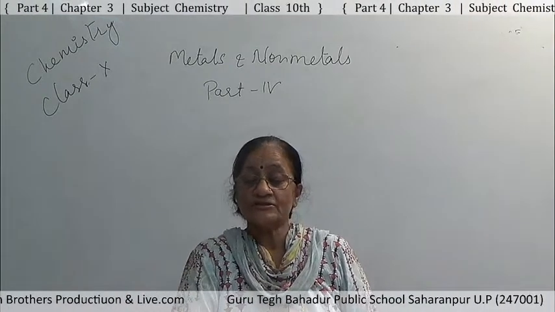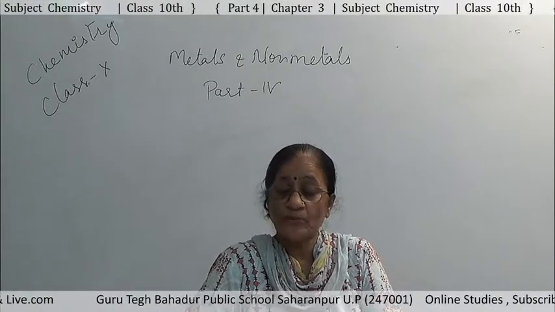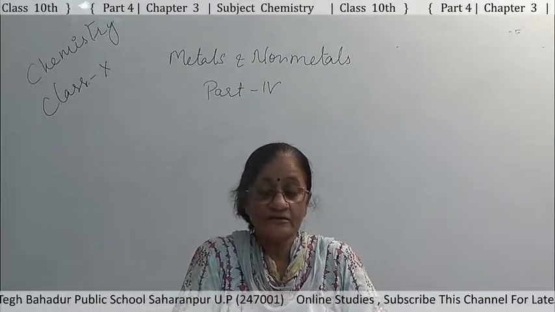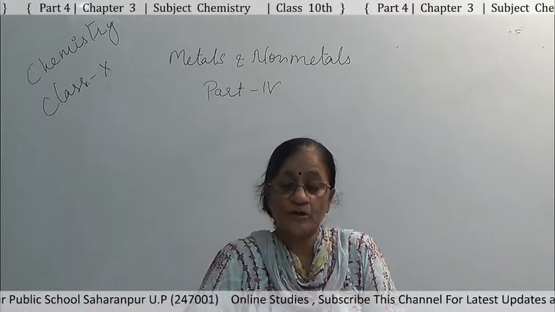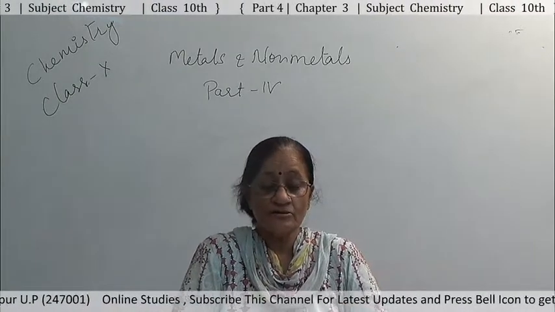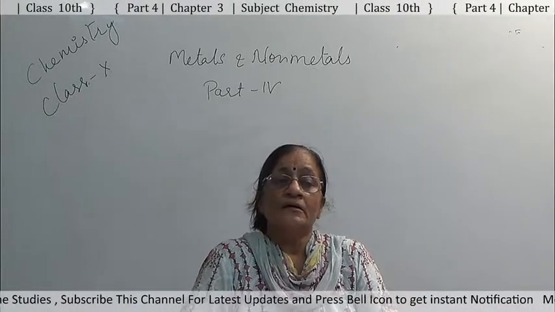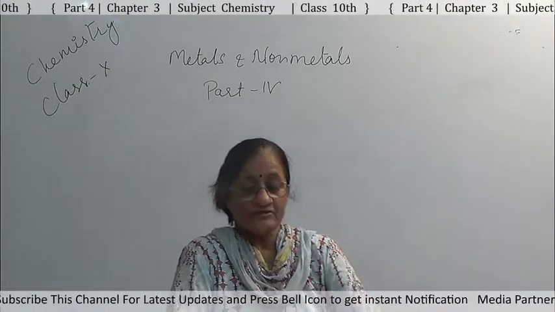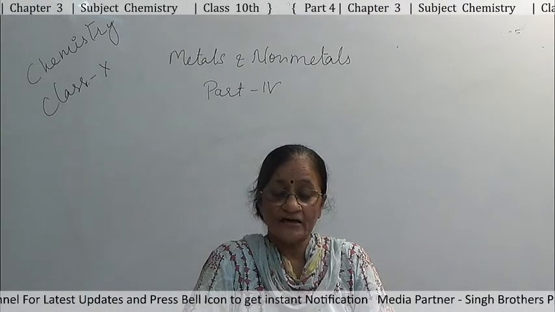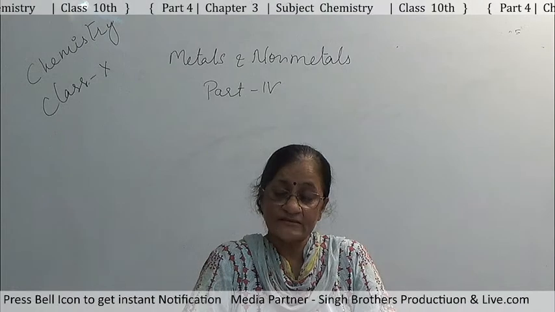Hello students, on the last turn we started chemical properties of metals, and in that we discussed the first chemical property of metals, that was the reaction of metals with oxygen. First of all, we discussed that most of the metals react with oxygen of air and form their oxides.